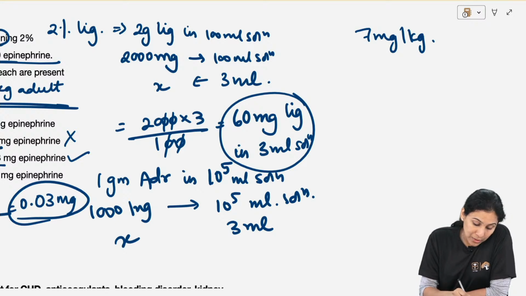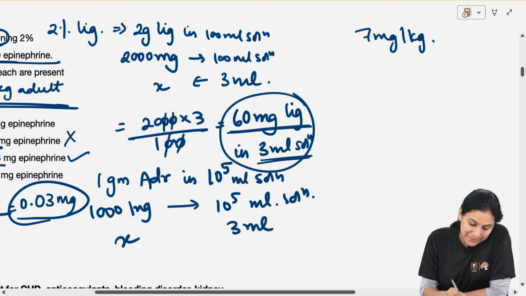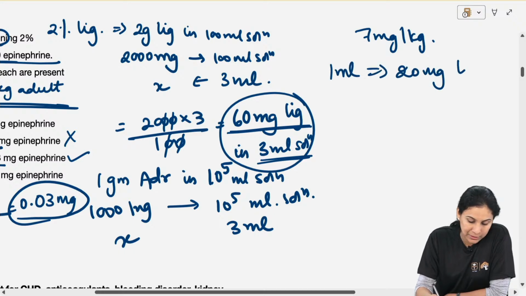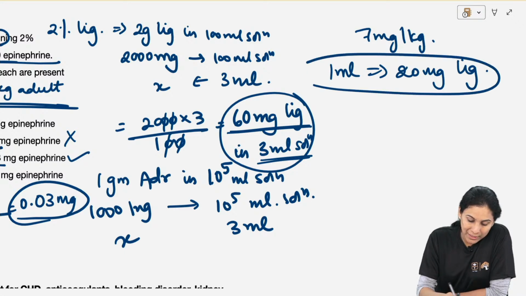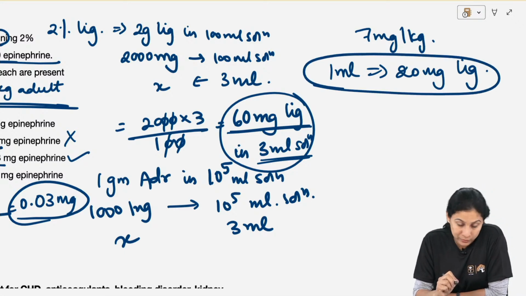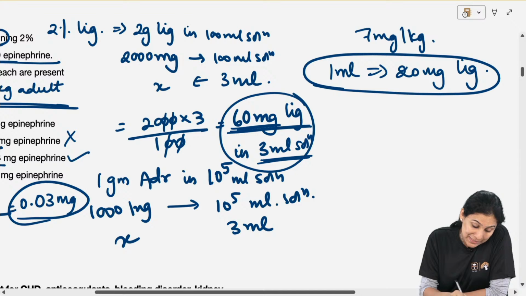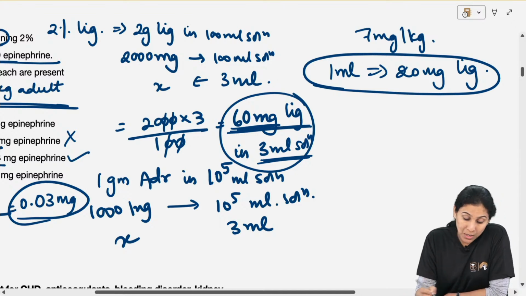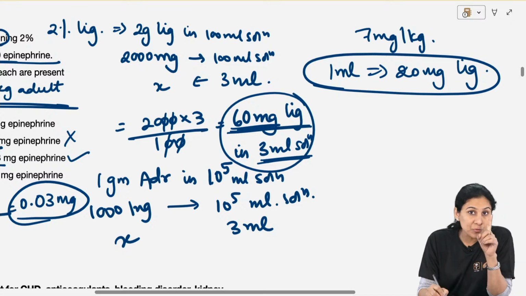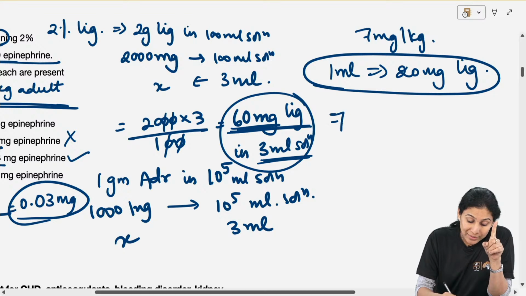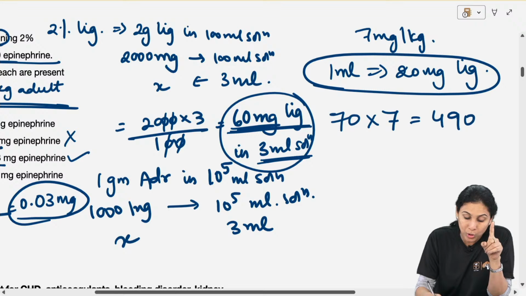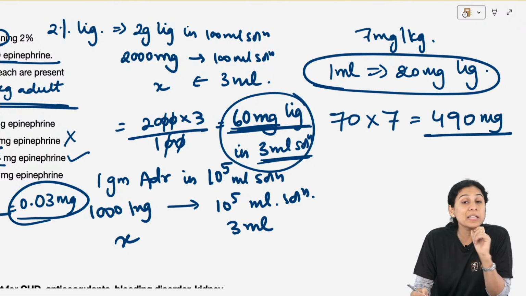Okay, so 3 ml में 60 mg है. So 1 ml में कितना है? 1 ml has 20 mg lignocaine, obviously, because 3 ml has 60, so 1 ml has 20. So 20 mg is there in 1 ml. A 70 kg adult can have 70 into 7 is equal to 490 mg lignocaine.